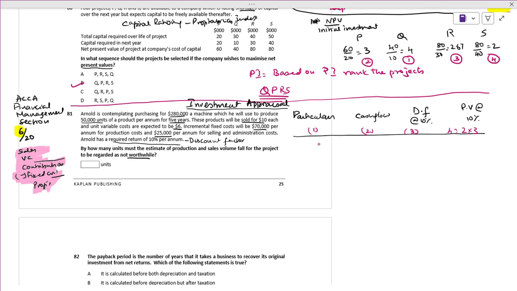Now what is the first initial cash outflow? Is that they have purchased a machine. Is it? They purchase the machine. Here we have to put year also. Okay, we have to put year. Year 0. How much is the cash outflow? Cash outflow is 280,000. Okay, cash outflow is how much? 280,000.